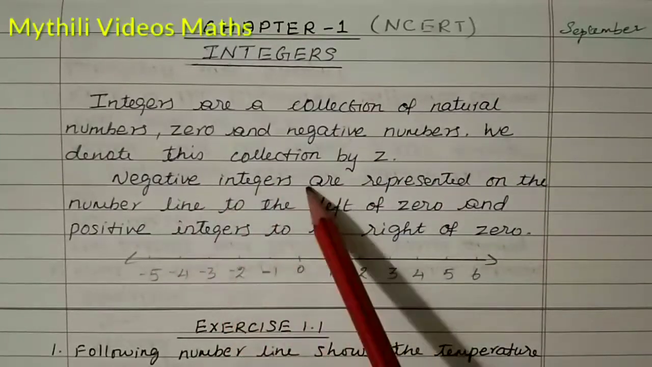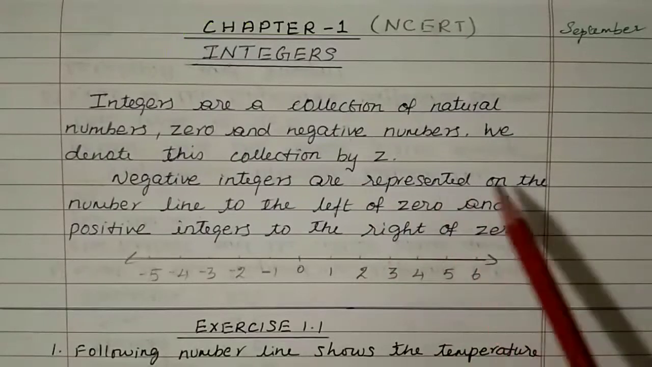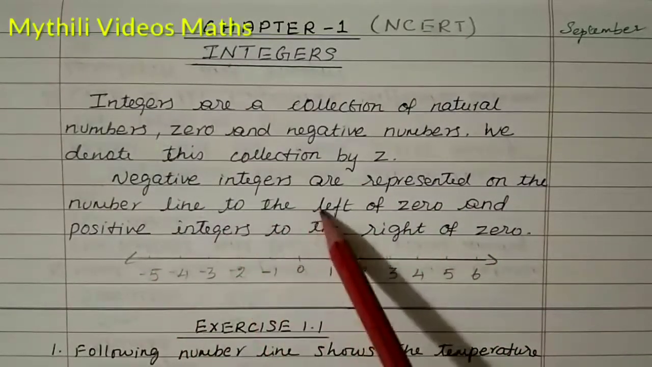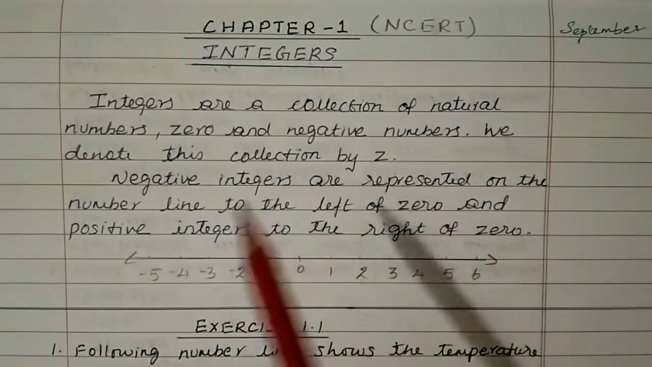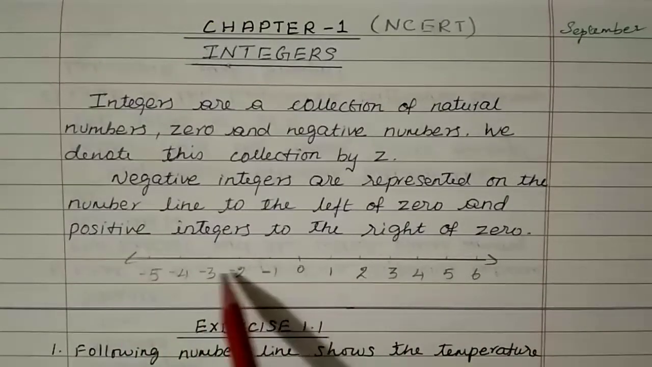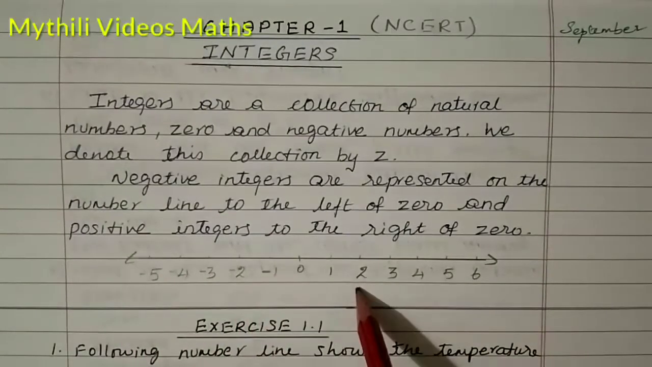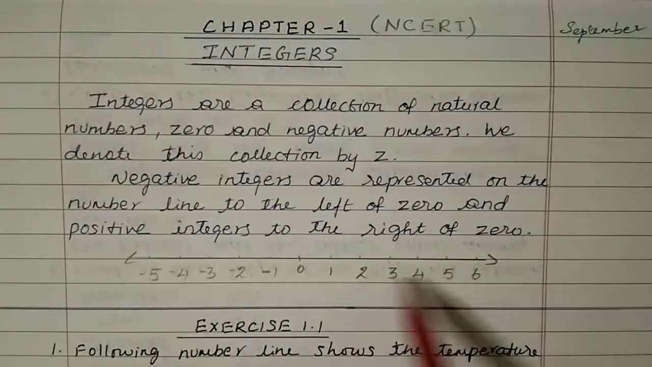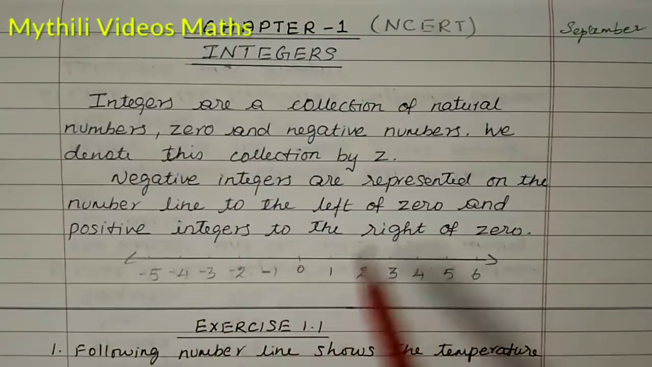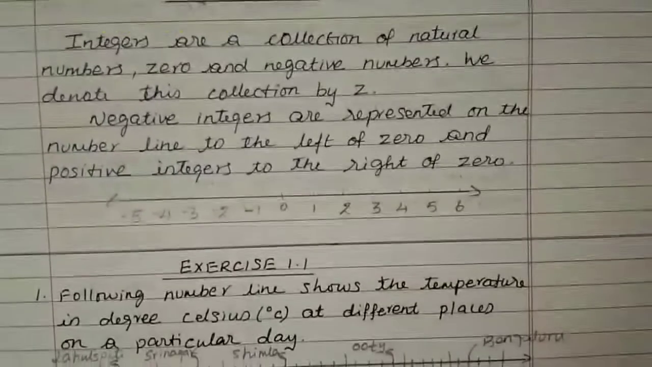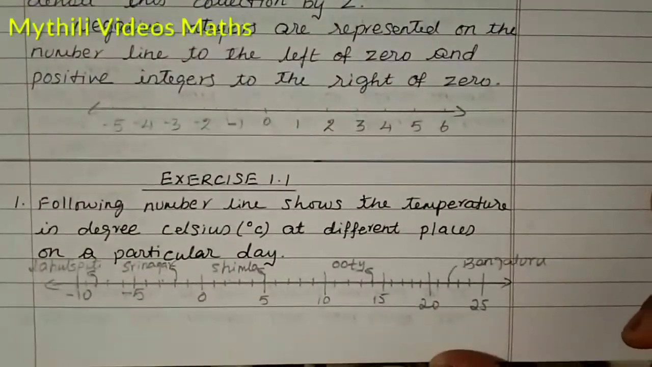Now negative integers are represented on the number line to the left of the 0. Negative values are represented on the left-hand side and positive values on the right-hand side. So this is called the integers. Now we'll see exercise 1.1.